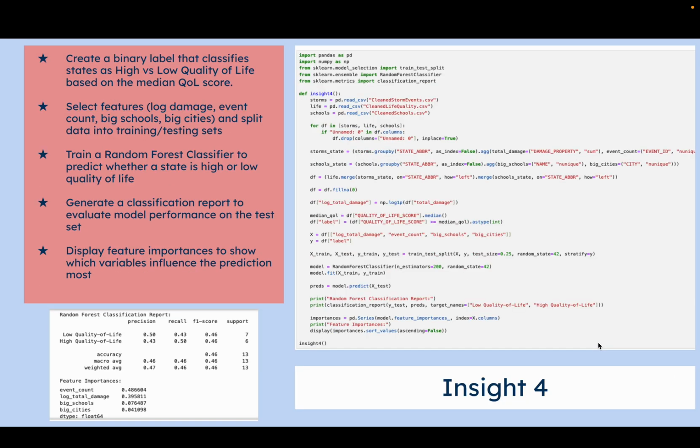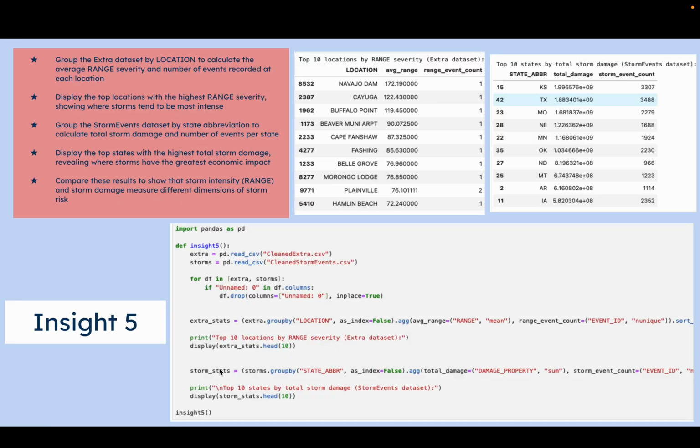In Insight 4, I used the random forest classifier machine learning model. So I created a binary label that classifies states as high quality of life. I selected my features, trained a random forest classifier, and generated a classification report and displayed it. You can see this report here, but you will also be able to see it better in one of my visualizations.